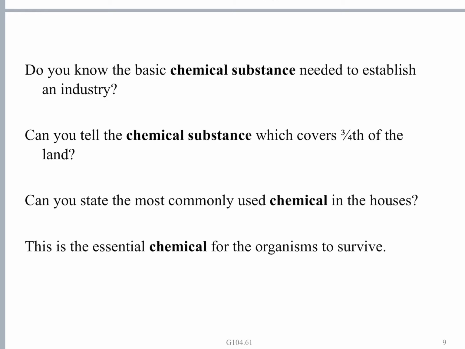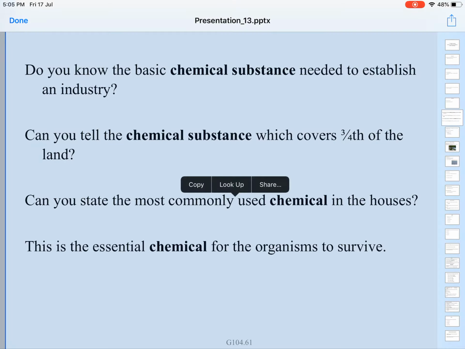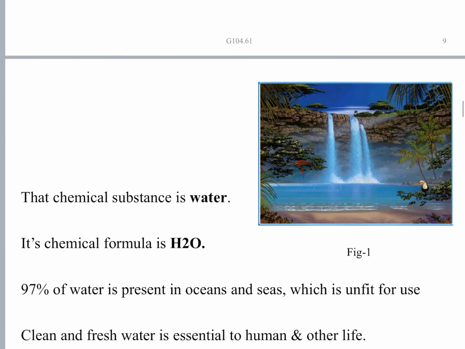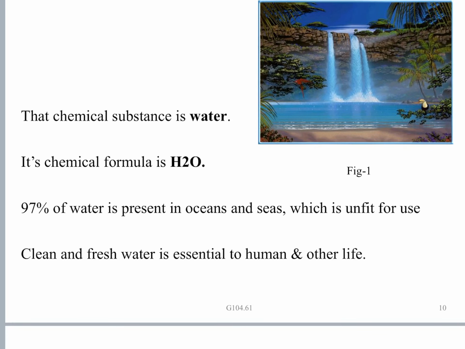The answer to all these questions, the substance needed to establish an industry, the substance that covers 3/4 of the Earth's surface, the most common chemical used in the house, the essential chemical for organisms to survive, is one, that is water. This chemical substance is water, and this is a diagram of a waterfall. You can see in the picture. The chemical formula of water is H2O.